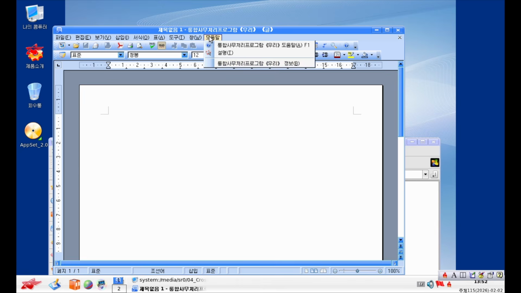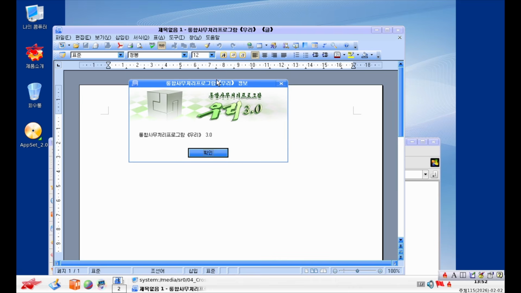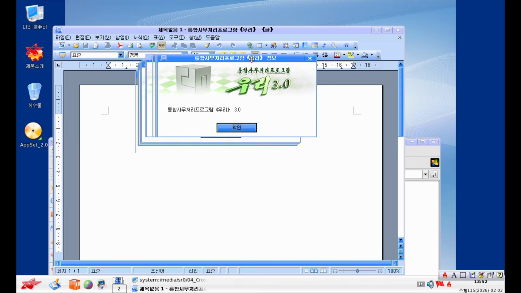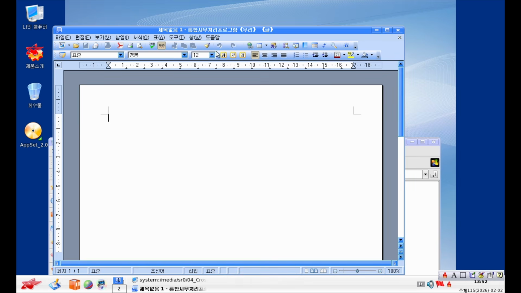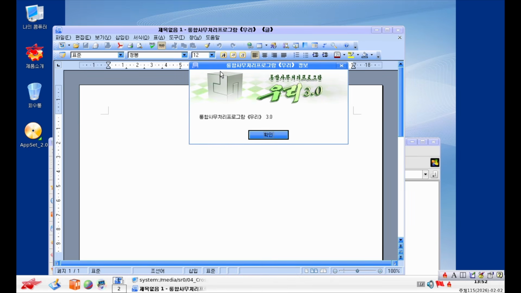And wow, that actually looks like... Oh, we got an about screen here, but probably it's... I actually wonder what that says. Oh, wait. It says Integrated Office Processing Program Yuri. It's Yuri. It's named Yuri. US... What? It says US 3.0 here.